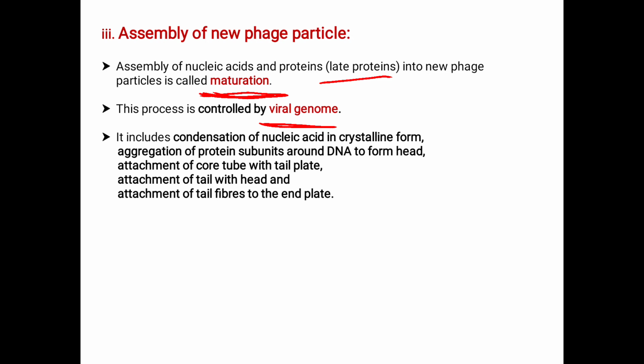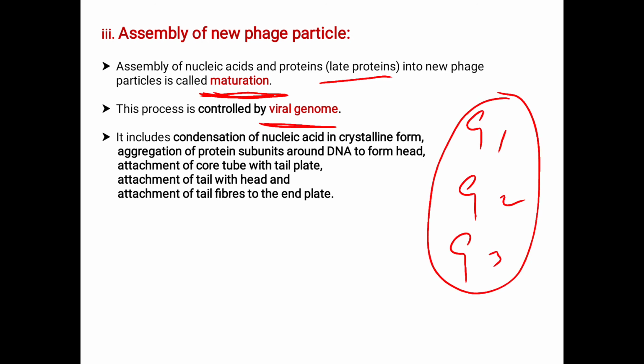Here genome means the set of genes. Assume G1, G2, G3. These are the set of genes which are collectively called the genome. This maturation process is controlled by this viral genome.